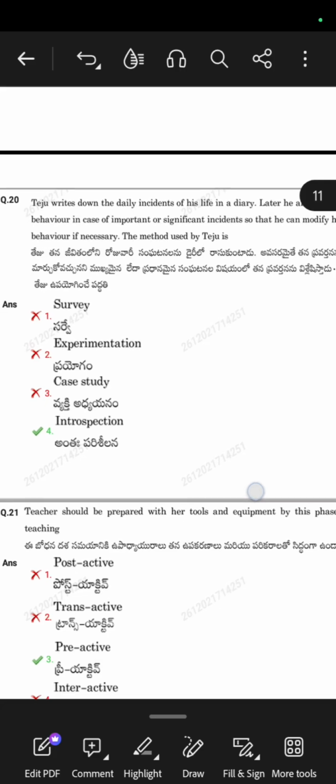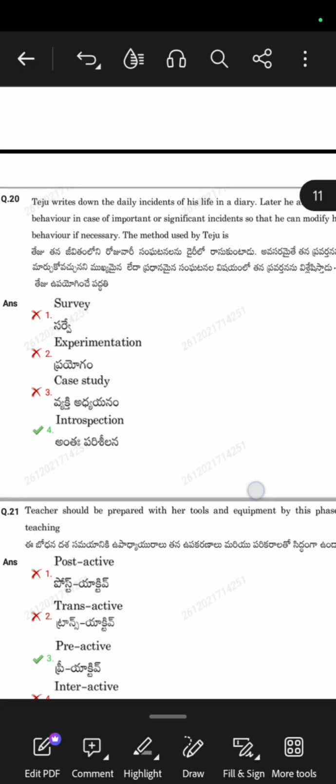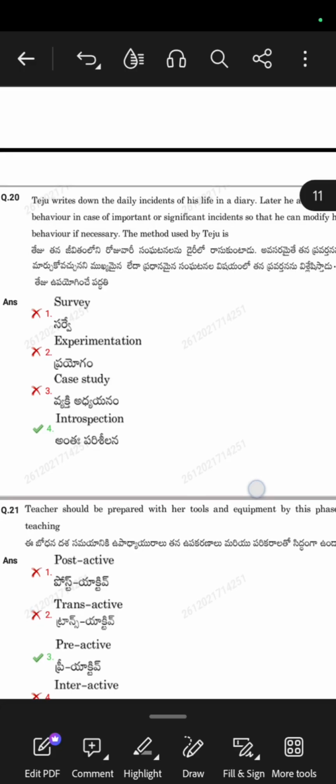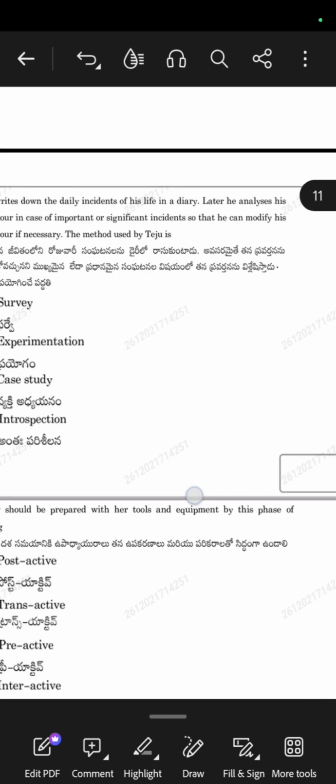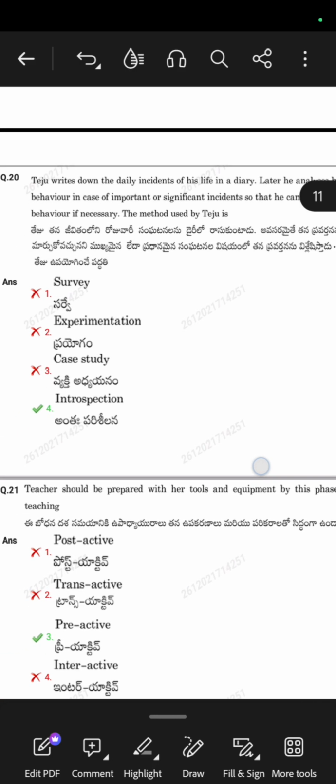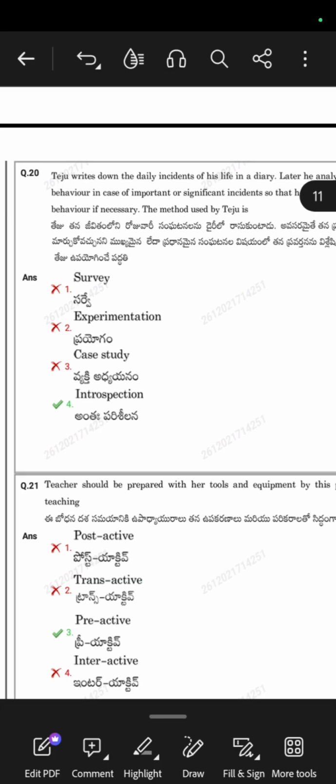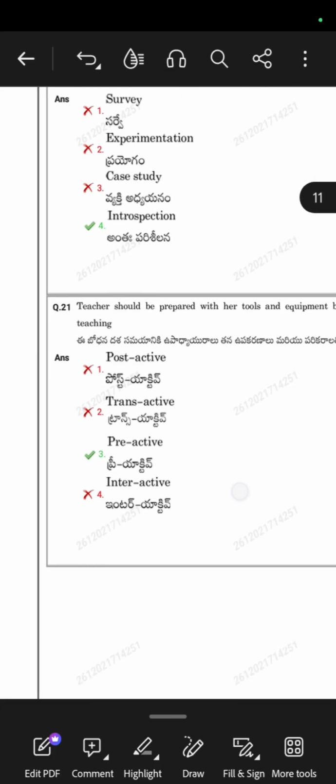Survey, experimentation, case study, introspection. So introspection, what does it mean here? He wants to introspect any changes, any modification he wants to do, like important or significant incidents. He is inspecting those things, and it is known as introspection. This is the correct answer.